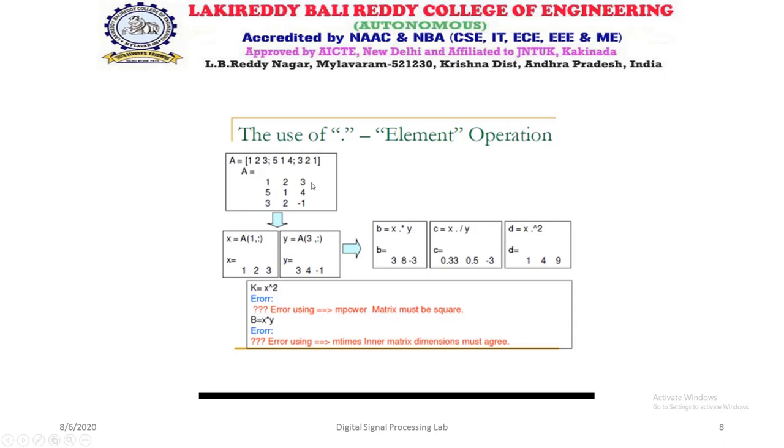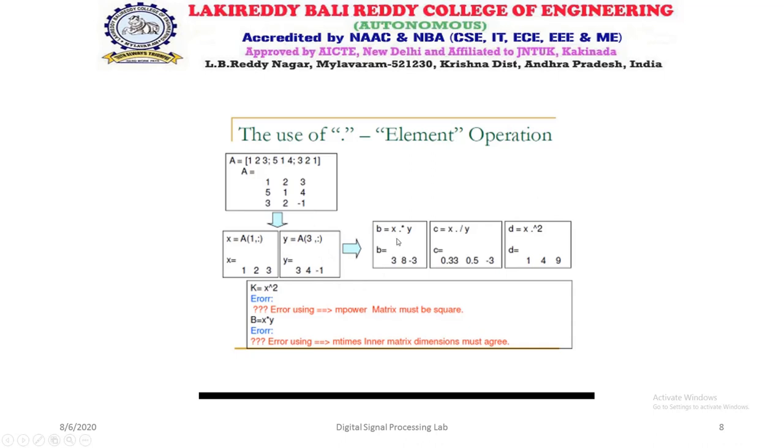So first row 1, first column, first one, second one, third one. That means the output will be 1 2 3. Similarly, if you go for y is equal to A of 3 comma colon, that means I require the third row, all columns. So here a printing mistake is there. A, it's not colon comma 3. That means I am going to get 3 4 1, right?